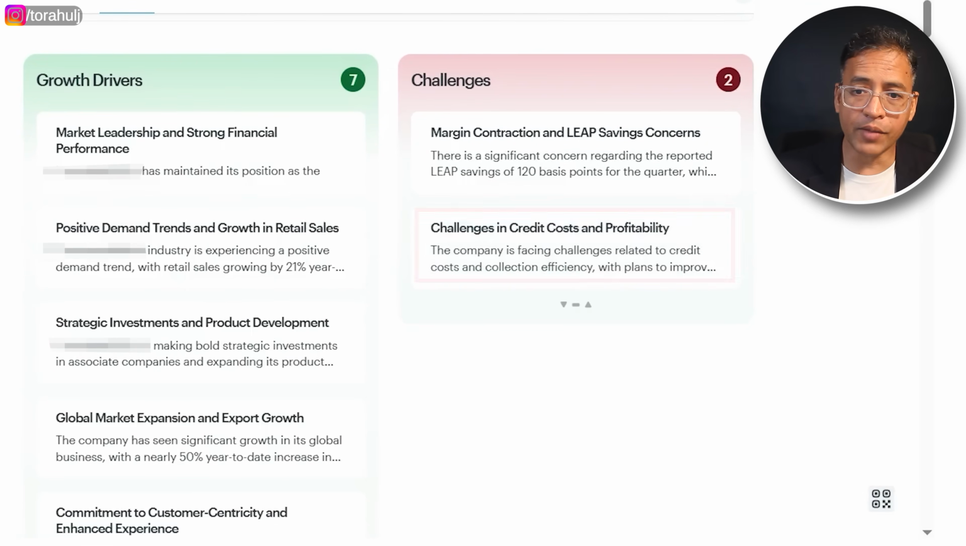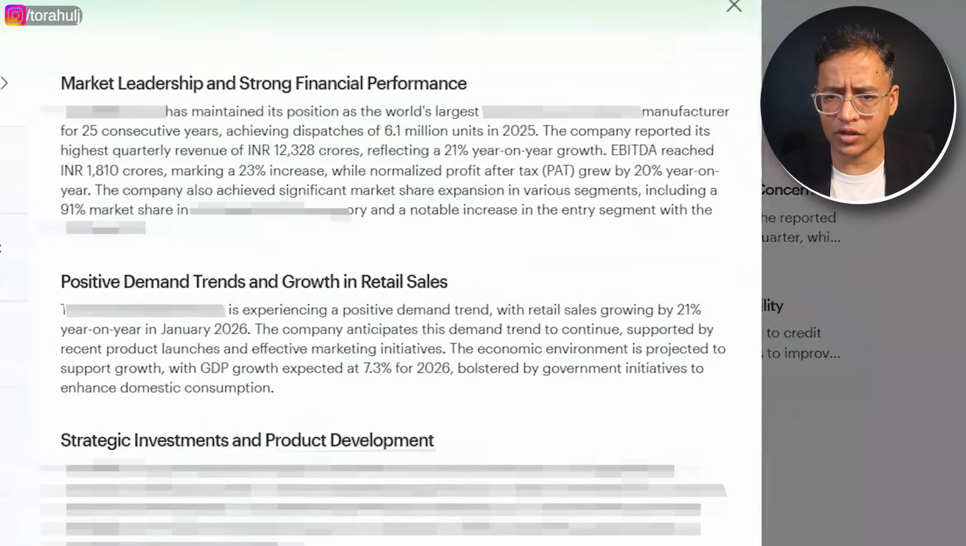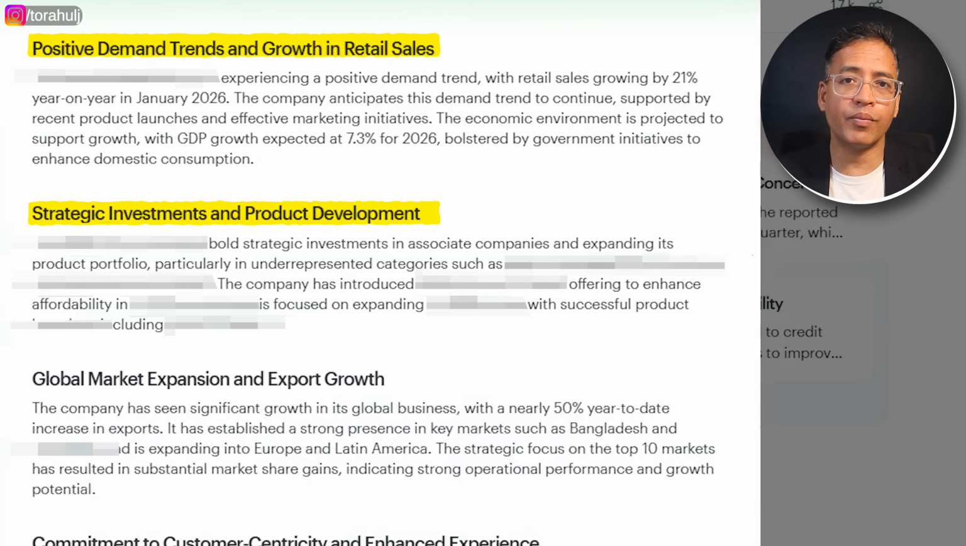But from a positive side perspective, is the demand likely to be there? Again, you can go and look at these parameters. How's the demand looking from a trend perspective? You can read about that. What about the investments and product development that the company is doing? Because a lot of these factors will decide whether the company can continue to make some good earnings or not, right? Again, you will have to do some sense check about the market expansion, export growth, etc.